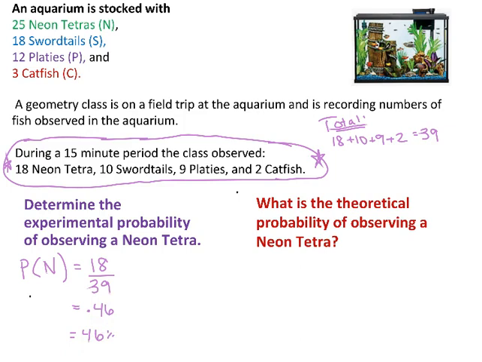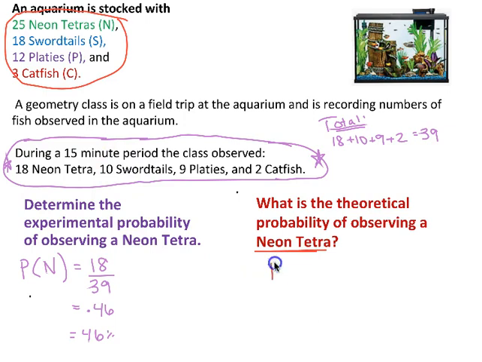Now let's switch gears and look at the theoretical probability of observing a neon tetra. So theoretical is what we expect to happen. So we're going to use the data up here at the top as our theoretical to help us find the theoretical probability. If you want to click pause and try this on your own and then check your work with mine, you're welcome to do that.